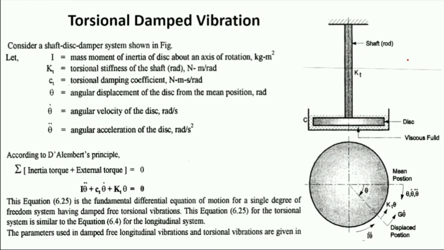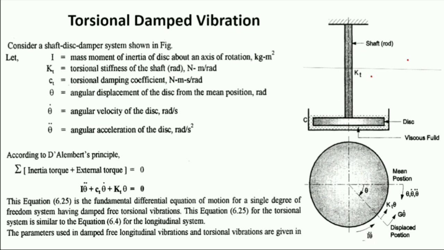When we release the disc, this restoring torque moves the disc to the original position, and due to the inertia torque, after reaching the original position it overshoots and twists in the opposite direction. This repeats again and again, and torsional vibration occurs.